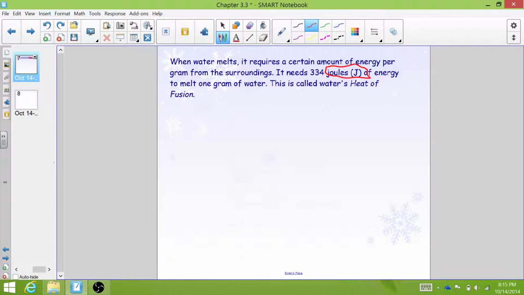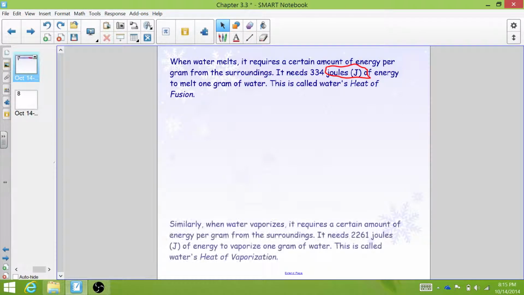So in order for water to go from a solid to a liquid, it needs to take in 334 joules of energy per gram. The opposite is true if we want to go from a liquid to a solid. If I want to go from liquid water to solid water, I would need to get rid of 334 joules of energy per gram.